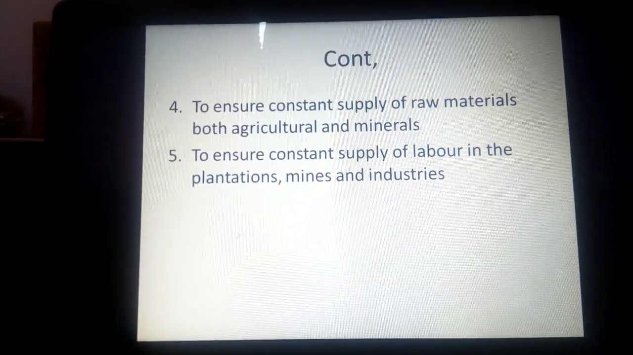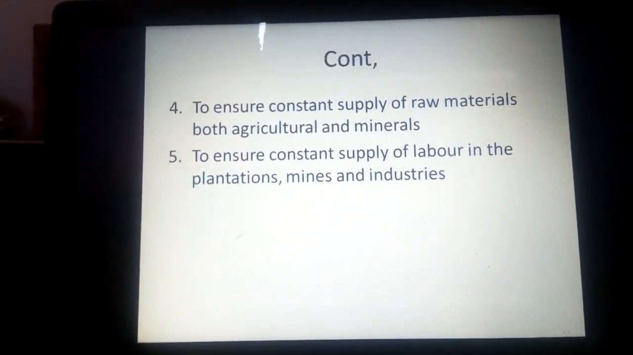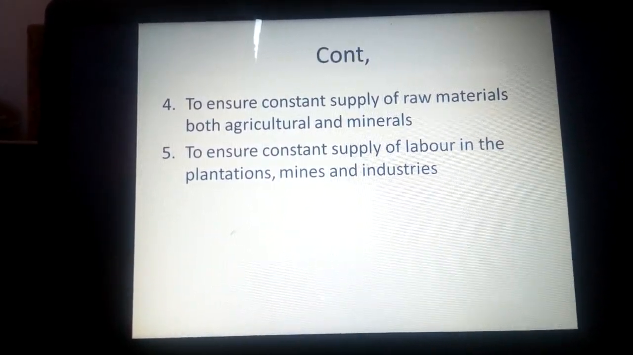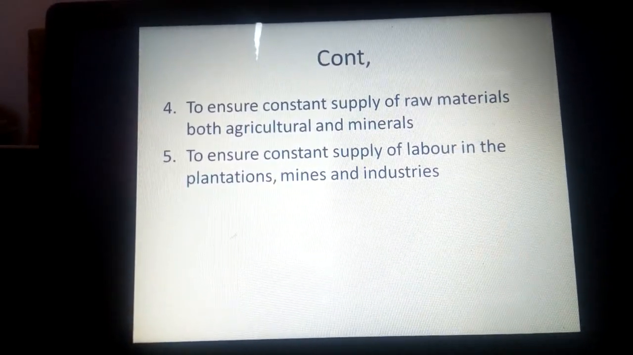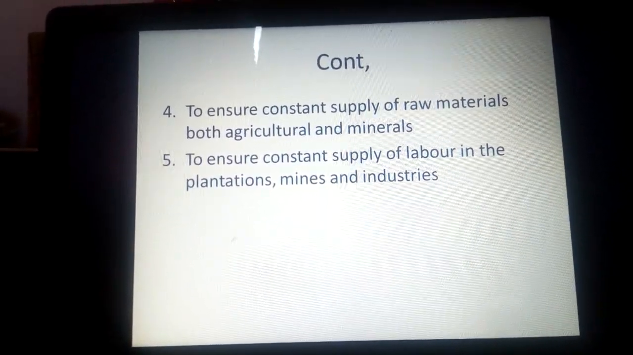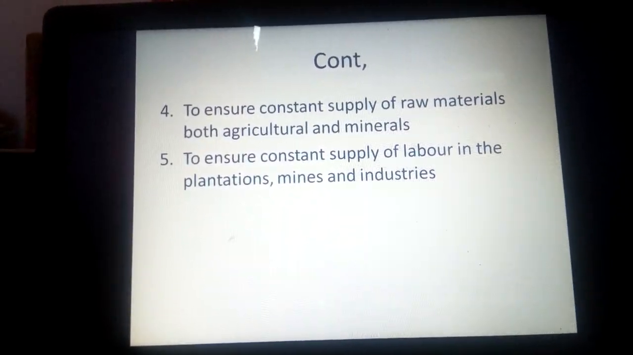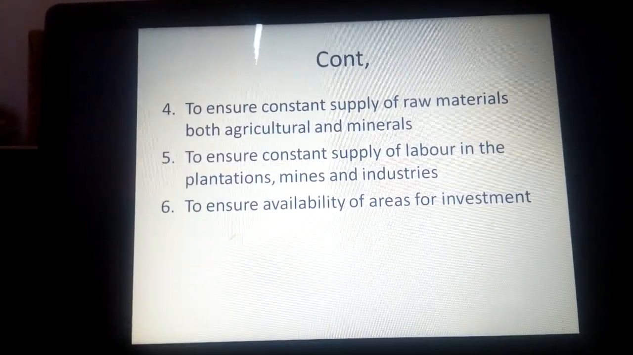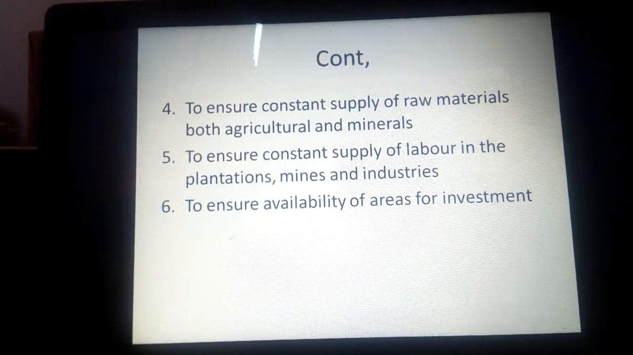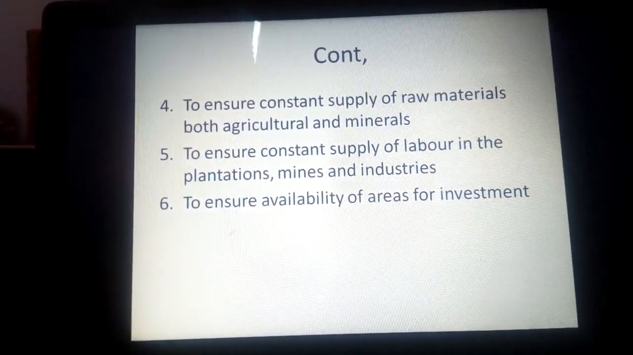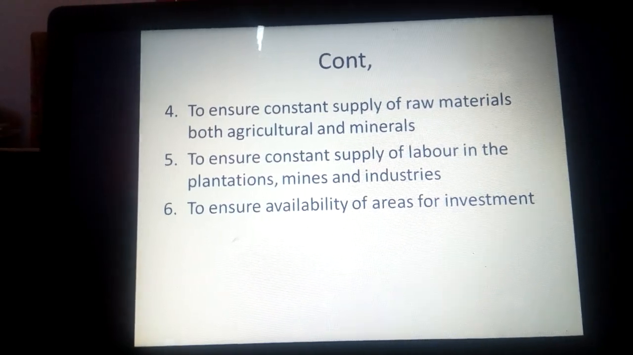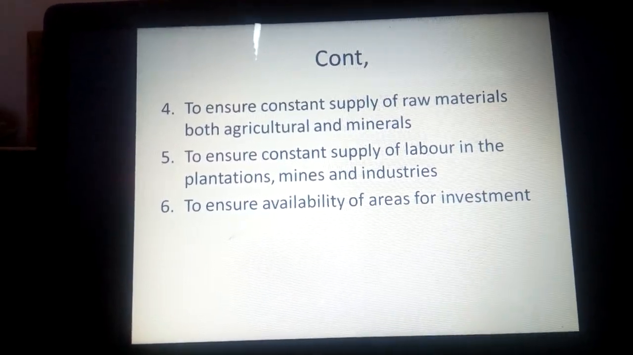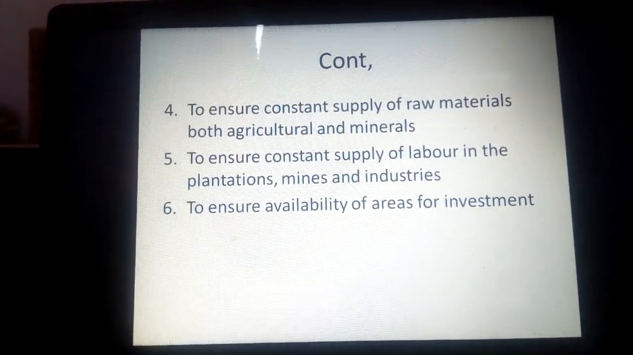Then in number 5, to ensure constant supply of labor in the plantations, mines, and industries. Here we are speaking of ensuring a supply of labor in the economic activities like plantations, mines, but also the industries. Then to ensure availability of areas for investment. Here we are speaking of ensuring areas where they could invest the surplus capital obtained from their economic activities. So they were investing in agriculture, they were investing in industries, and so forth. That is objective number 6.